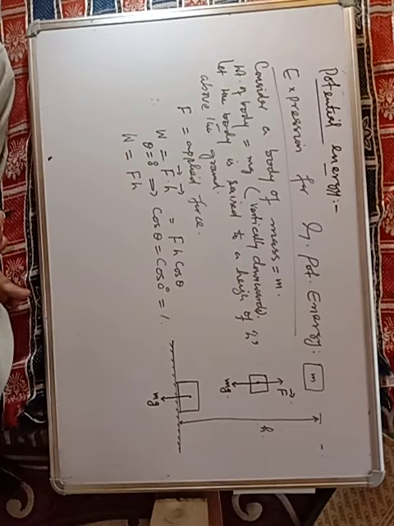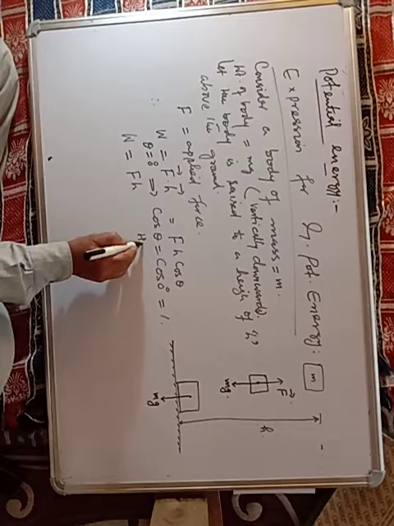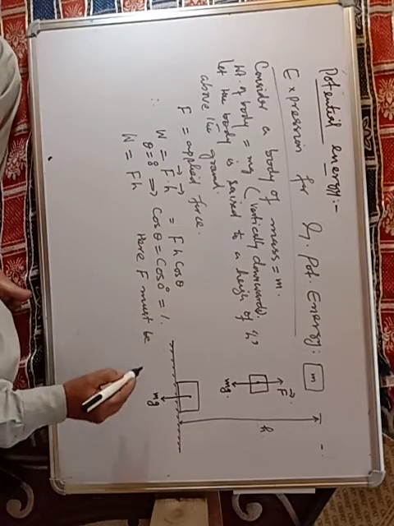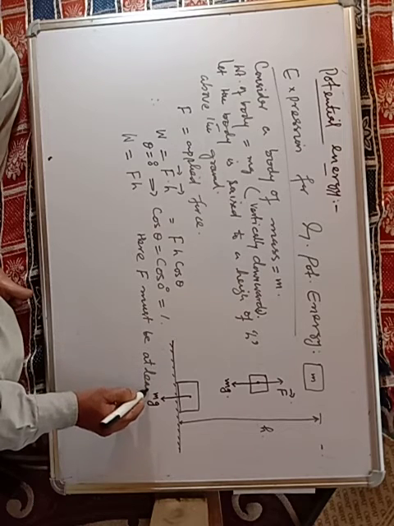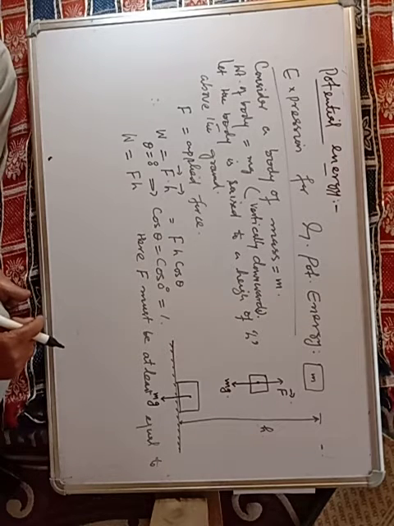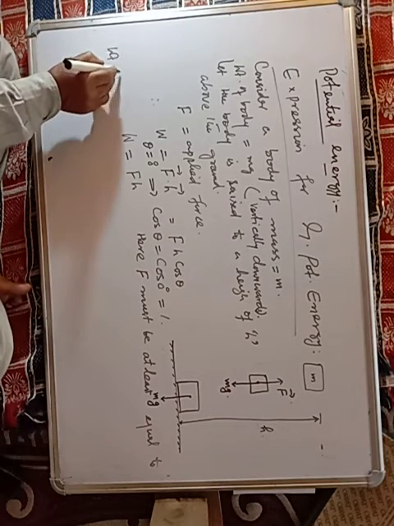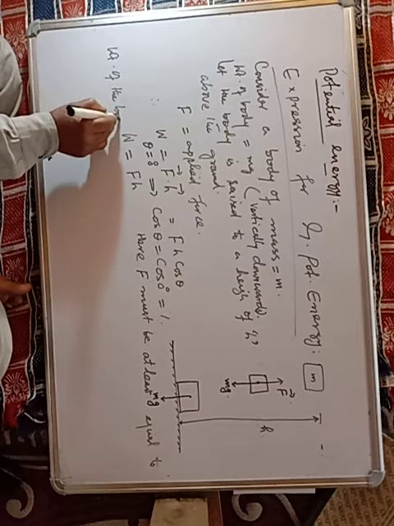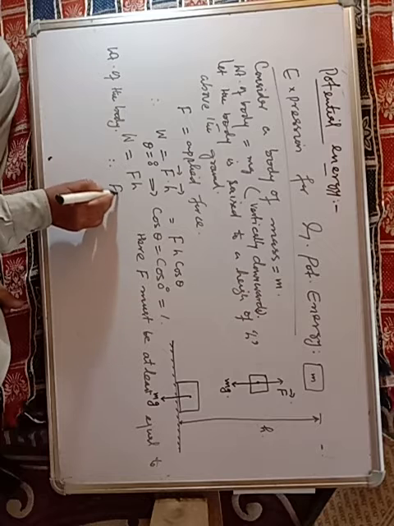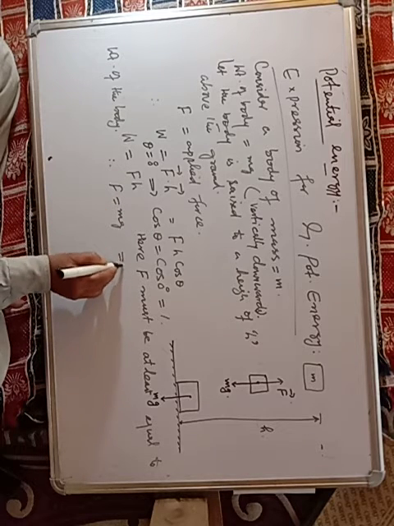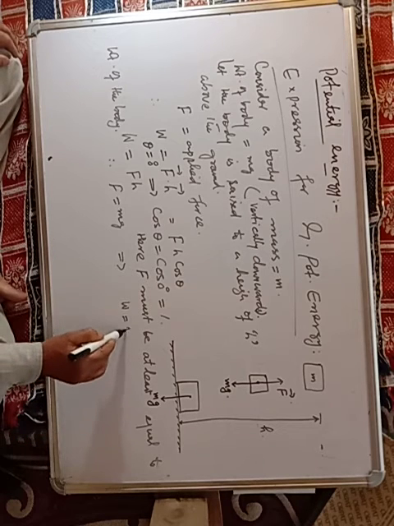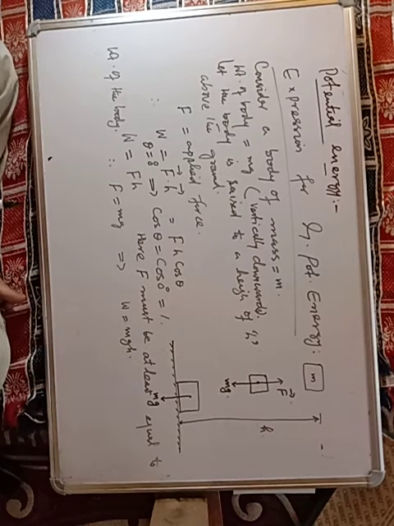Now here F must be at least equal to the weight of the body. Therefore, F is equal to mg. Implies W is equal to mgh.